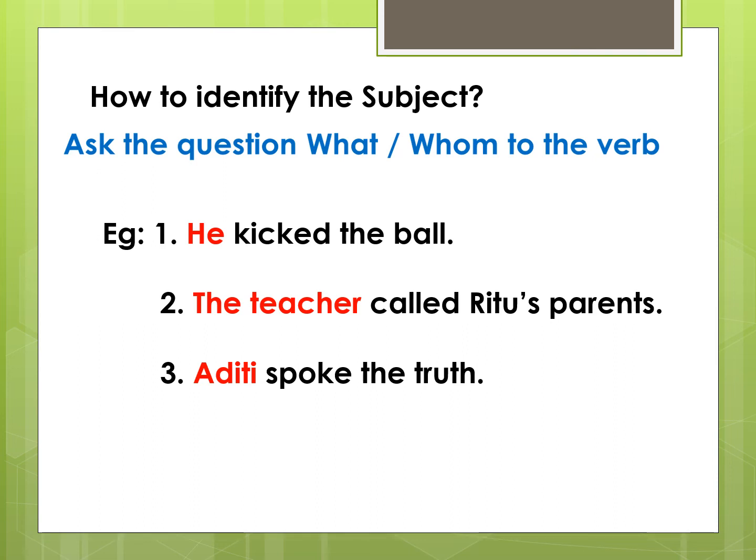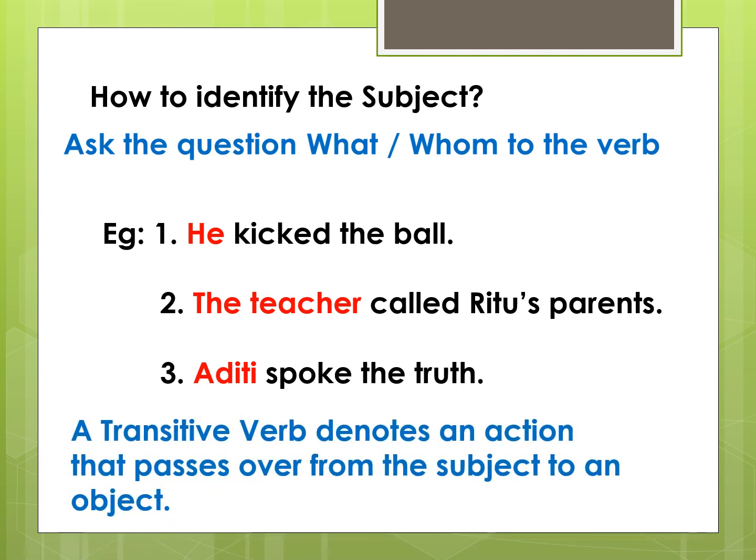In the second sentence, the verb called connects the subject the teacher to the object, that is Ritu's parents. In the last sentence, the verb spoke connects the subject Aditi to the object, that is the truth. So in this way we can see how the verbs act in such a way that it transports the action of the subject to the object. Therefore, a transitive verb denotes an action that passes over from the subject to an object.